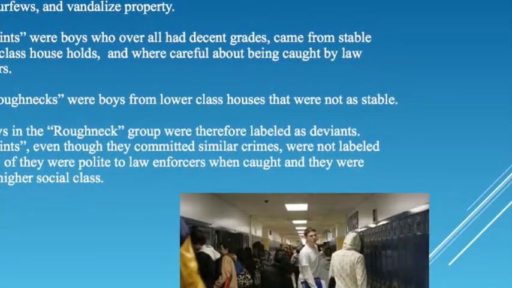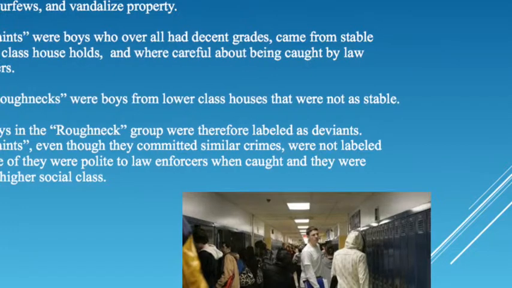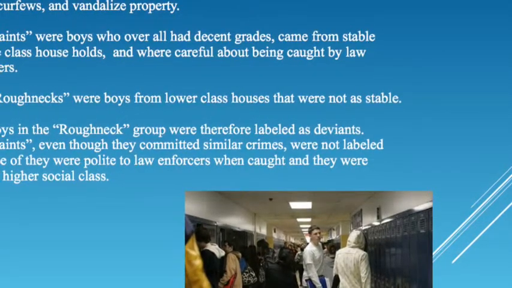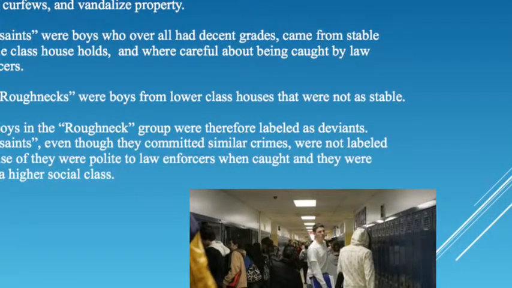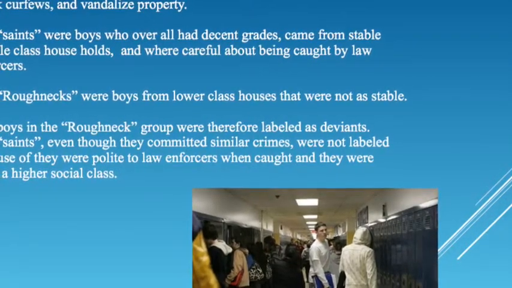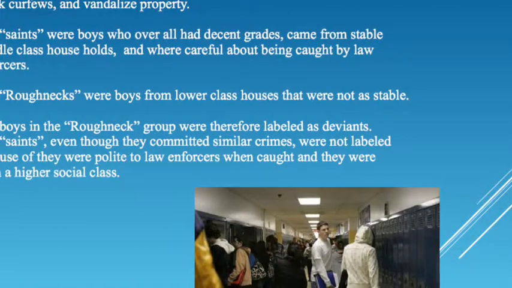William Campbell did a study on the labeling theory. He called it Saints and Roughnecks. He studied high school kids. They were split into two groups, Saints and Roughnecks. The Saints were middle-class kids with adequate grades, and the Roughnecks were disadvantaged kids with low marks.